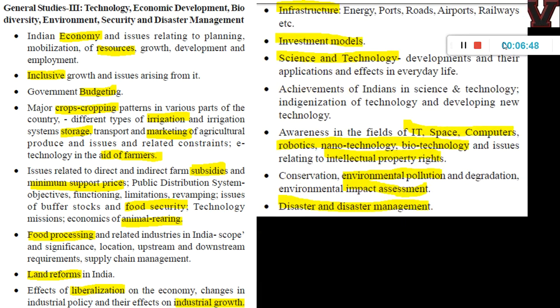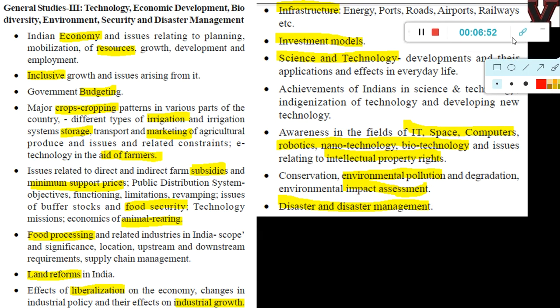Infrastructure, this is again important. Every year at least one question will come. Either it will be on railway, road, airport, or energy. And if you ask me about weightage, energy is the most important one. Energy is where questions are coming more: solar energy, climate change, and all those things.